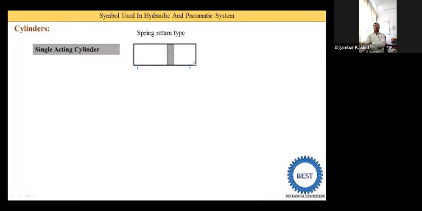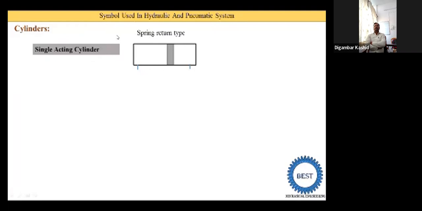Okay, so this rectangle is the cylinder and this is a piston, so the working substance is on only one side of the piston. In a hydraulic system, the oil is only on one side of the piston. In a pneumatic system, the air is only on one side of the piston. It is called a single acting cylinder.